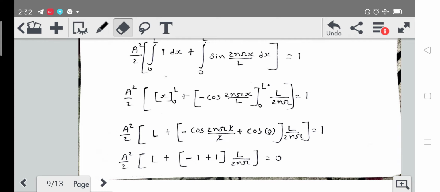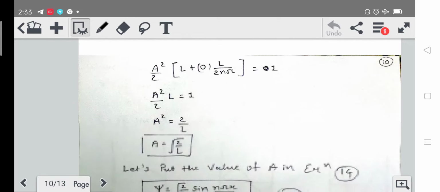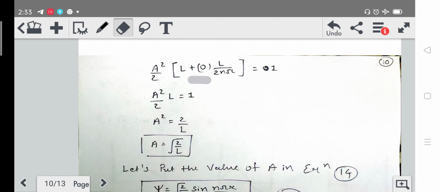Okay, and so we will get a square by 2 under bracket L plus 0 times L upon 2n pi is equal to 1. This whole term will become 0, so we will get a square by 2 L is equal to 1.